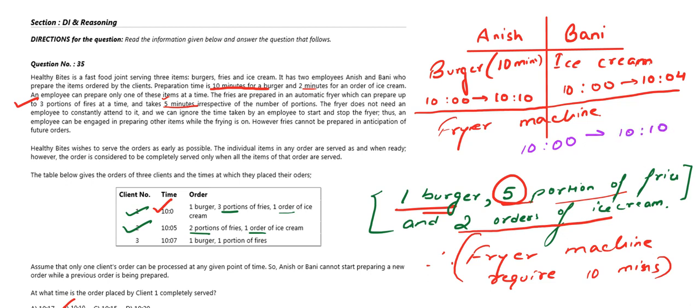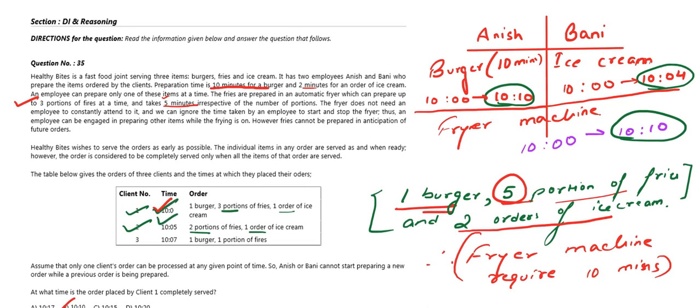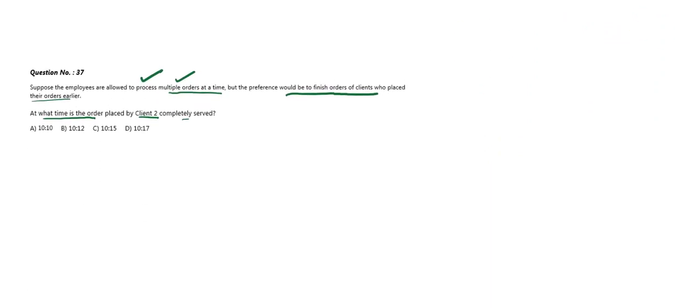So let's check what are the extreme points. Here we have 10:10, here we have 10:04, and here we have 10:10. Therefore seeing this we can say that by 10:10 our total work will be done, that is we can serve both client 1 and client 2. So this is what we needed. Now let's check the options in our question. It was question number 37. Option A matches with our answer, that is 10:10.